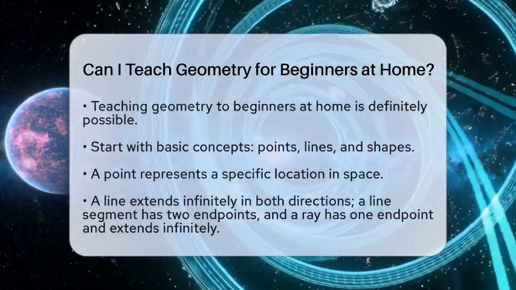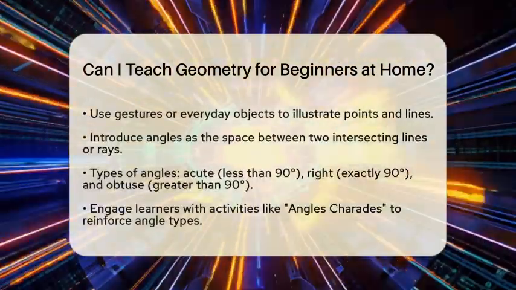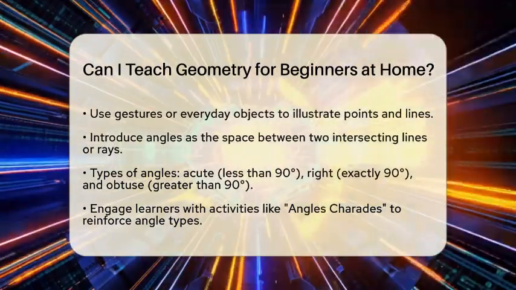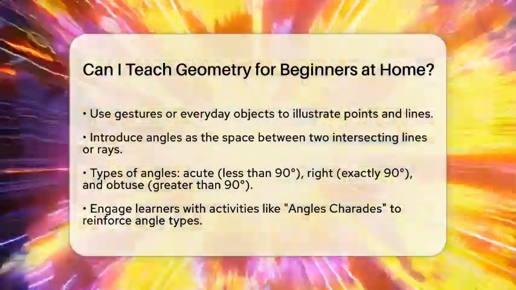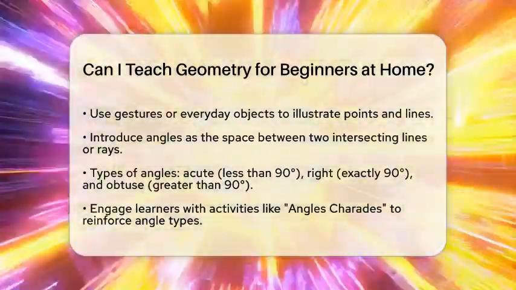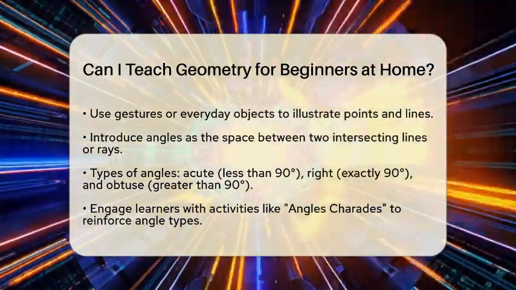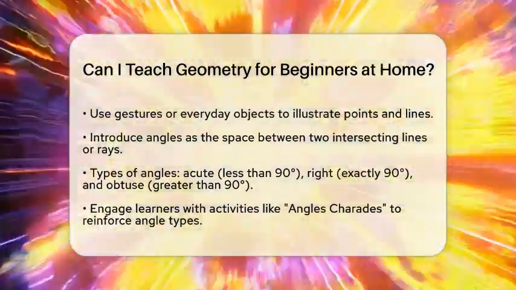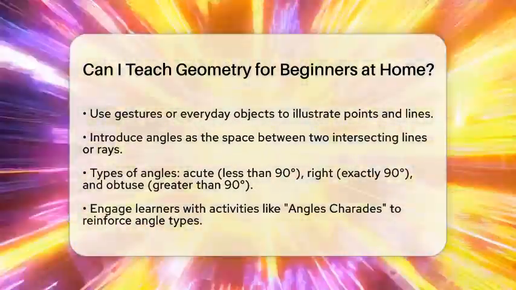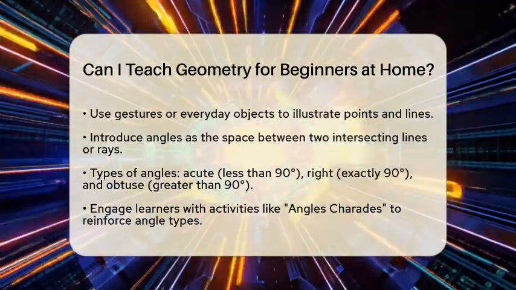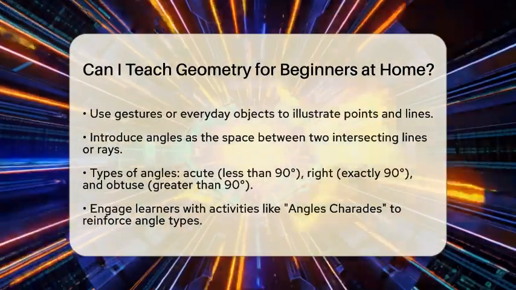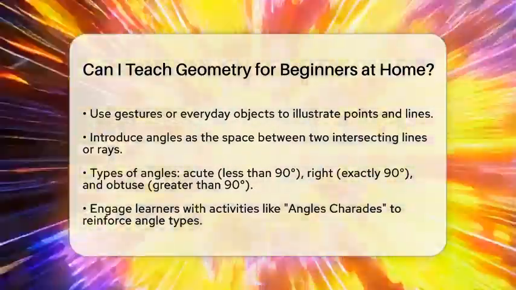Once your learners grasp these foundational concepts, move on to angles. Define angles as the space between two intersecting lines or rays. Teach them about the different types of angles. An acute angle is less than 90 degrees, a right angle is exactly 90 degrees, and an obtuse angle is greater than 90 degrees. You can use your arms or paper models to illustrate these differences, making it easier for beginners to understand. Fun activities like angle charades, where participants represent angles with their arms, can reinforce this learning.